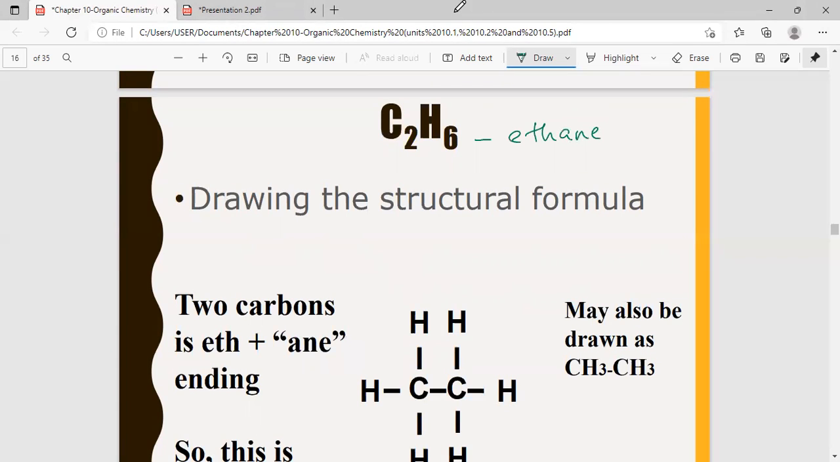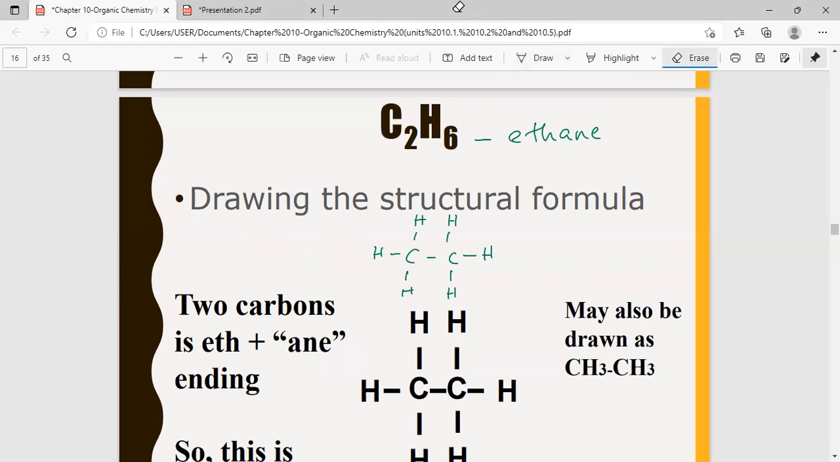Now, when drawing the structural formula, the easiest way is to first draw the carbon atoms, the carbon skeleton. So C2, 2 carbons, and then after that you attach the hydrogen atoms: 1, 2, 3, 4, 5, 6. So now you have C2H6.